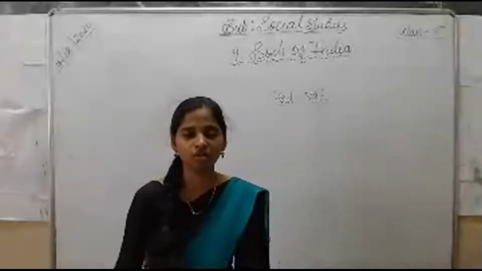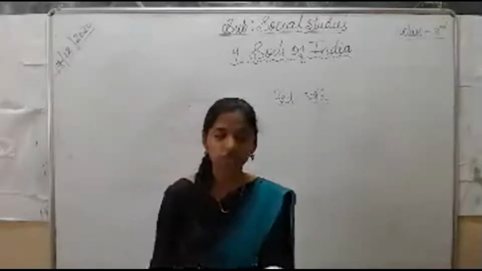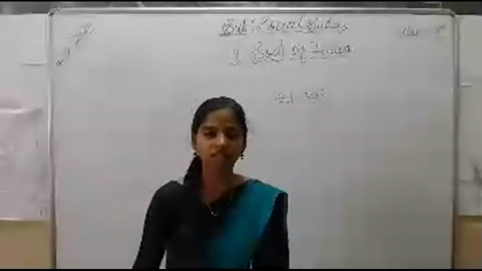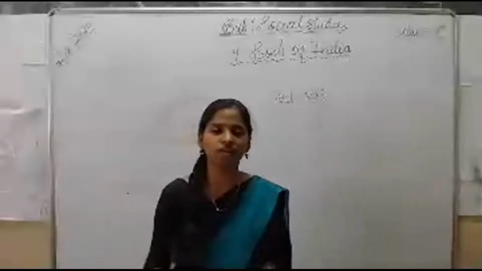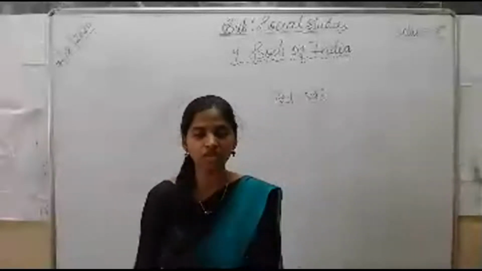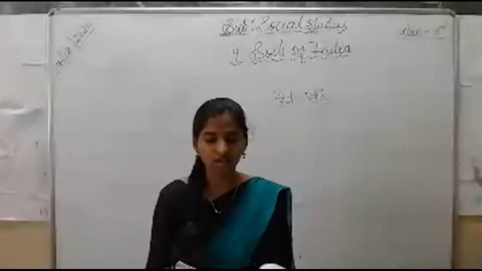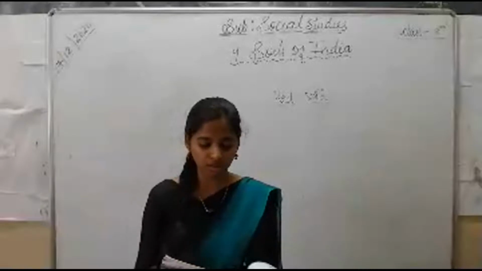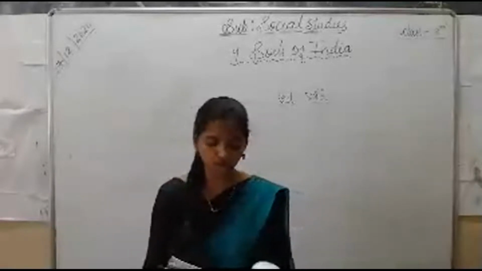What kind of soil are those? How do they look? You can observe in this picture. The soil is red in color, hence it is known as red soil. The presence of iron oxide makes this soil appear red in color. This soil is not very fertile, and crops such as pulses, rice, millets, and certain vegetables grow in this soil.